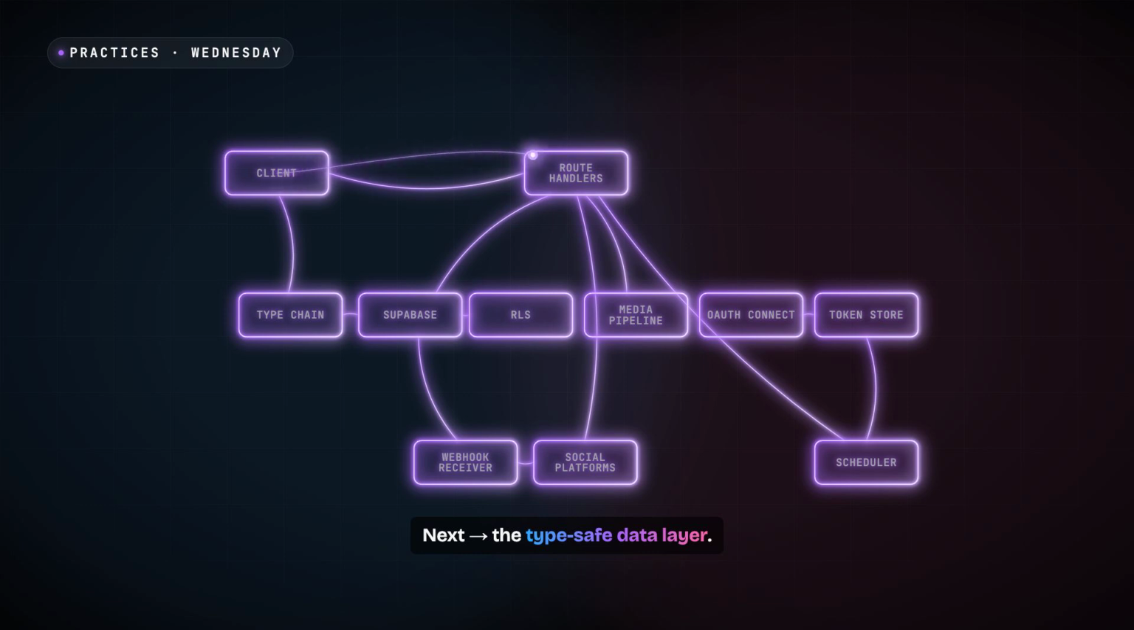Next week, we lay the spine, the type-safe data layer. Change a column, and the client won't compile until you fix it.